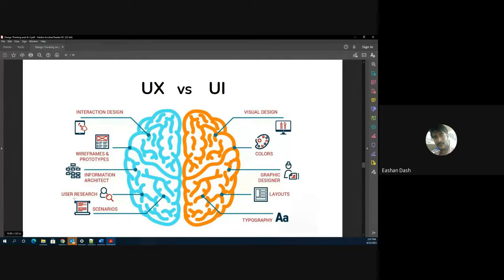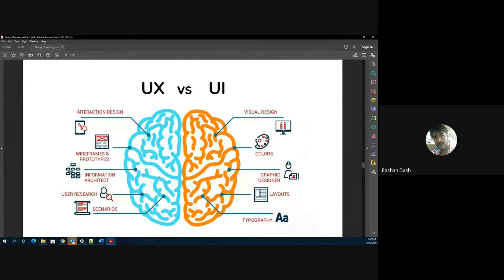Knowing the user becomes very important to understand the user well and give him an experience so that he can recommend you. That is how product popularity and product adoption also grow.